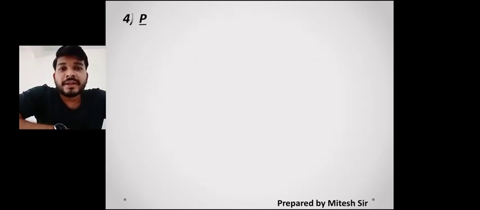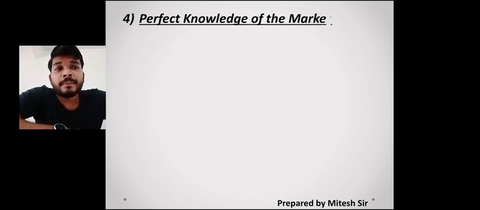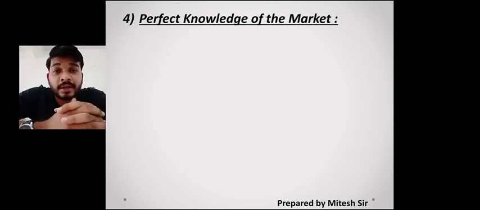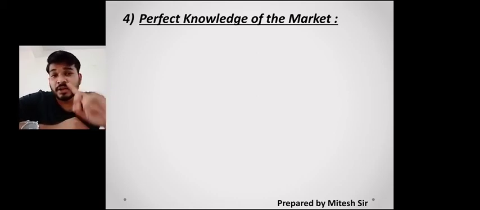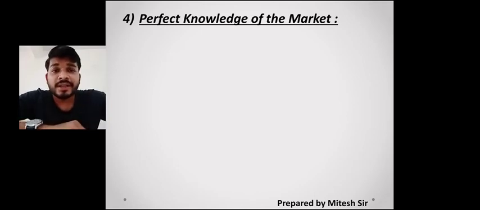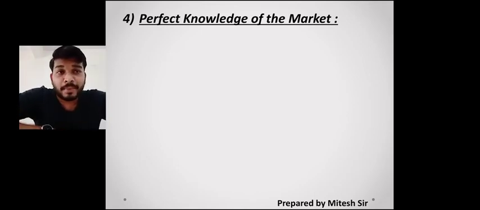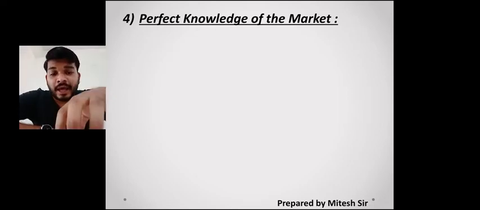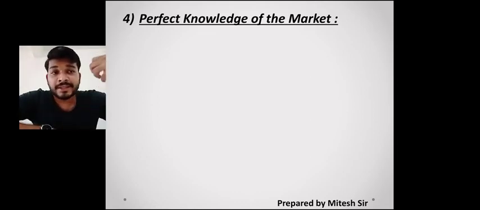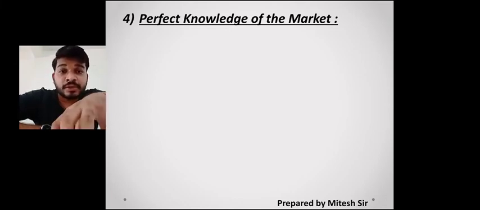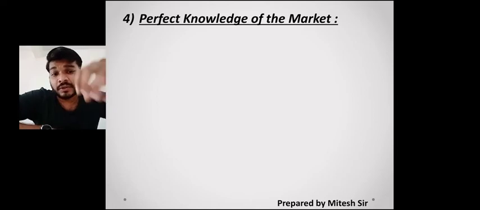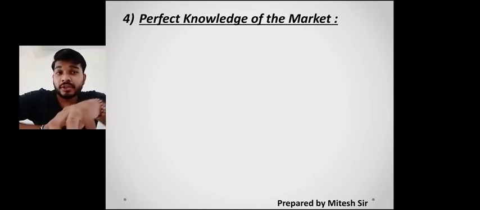Now let's go to the fourth point, that is perfect knowledge of the market. Now the buyer as well as the seller, not only the seller but also the buyer should know what is the situation going on in the market. Now when he knows the condition going on in the market, what will happen? He can have exact knowledge of what price the product is being sold at, and he can explain to the buyer that so and so reason created a high price in the market, or so and so reason created a low price in the market, because the buyer also doubts why he is selling at a higher price and why he is selling at a cheaper price.